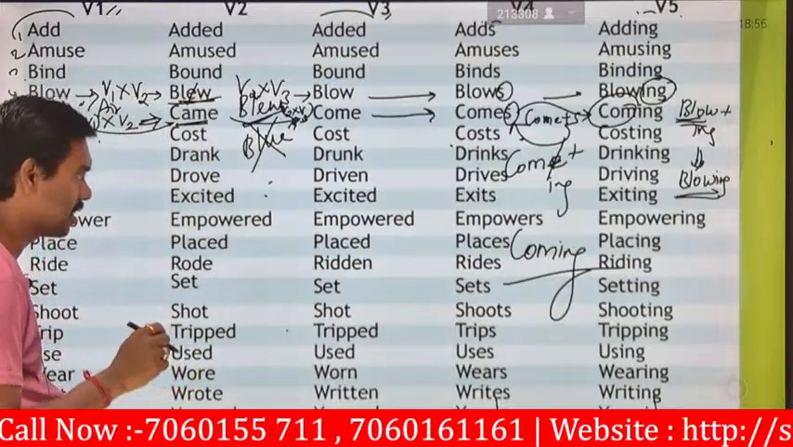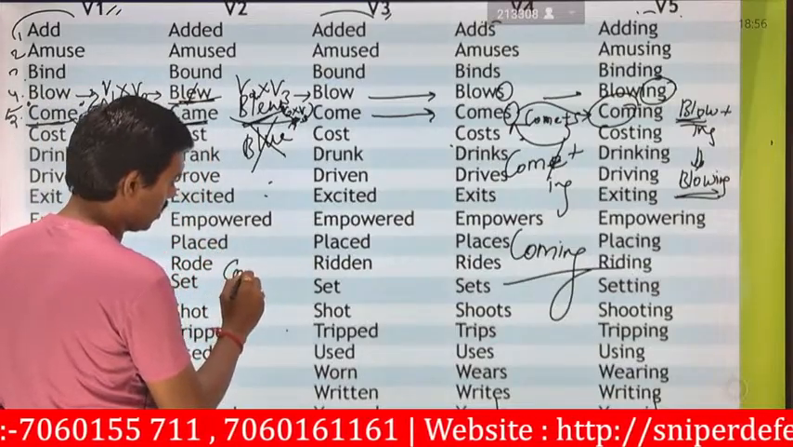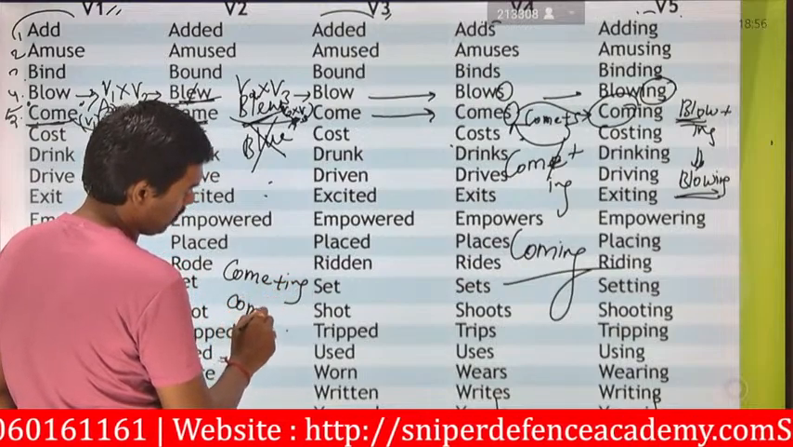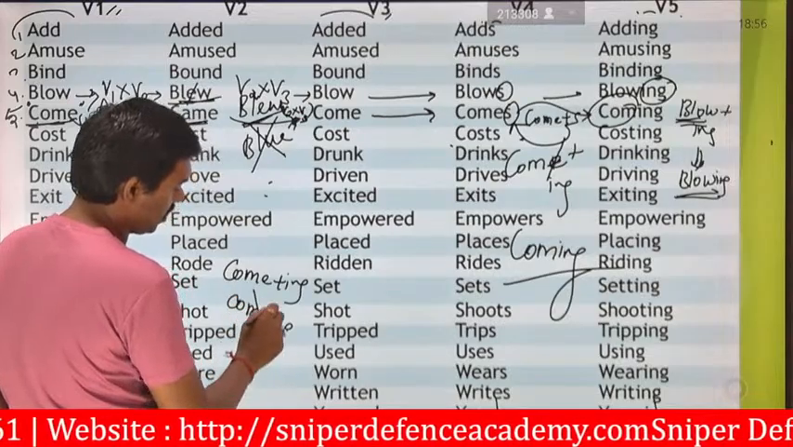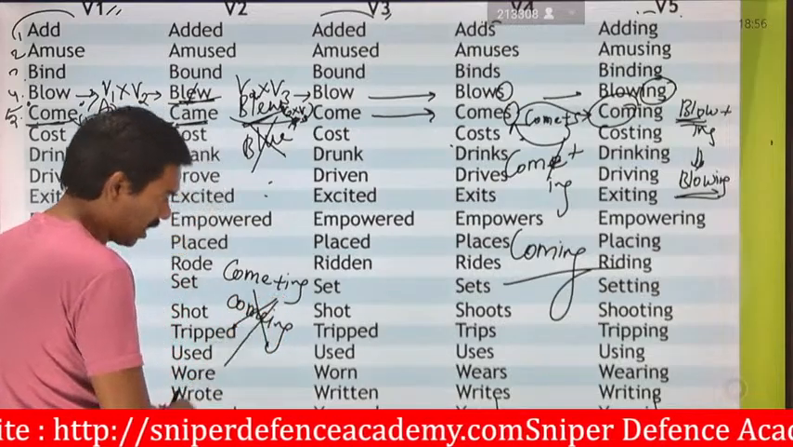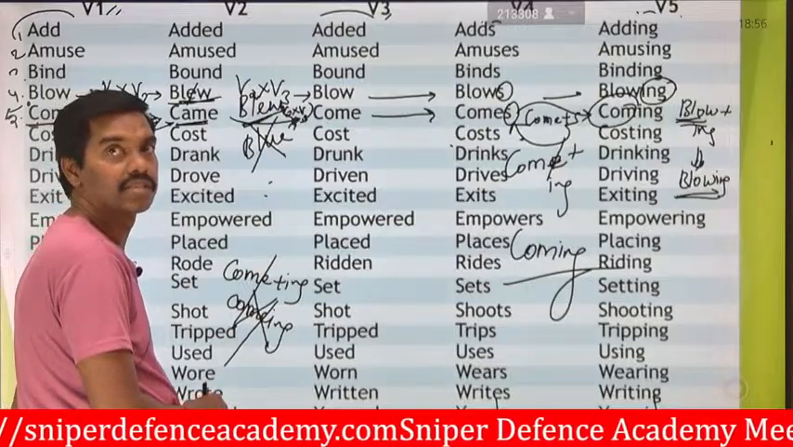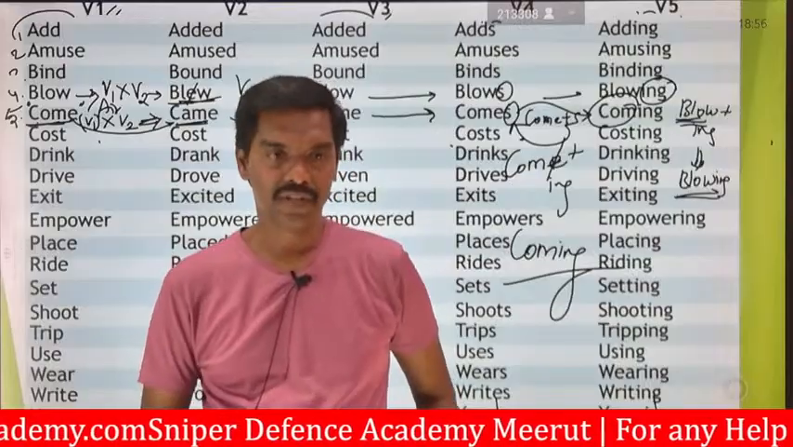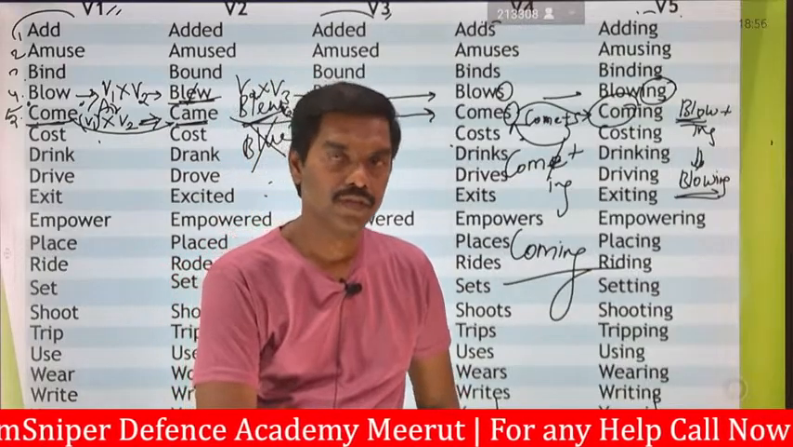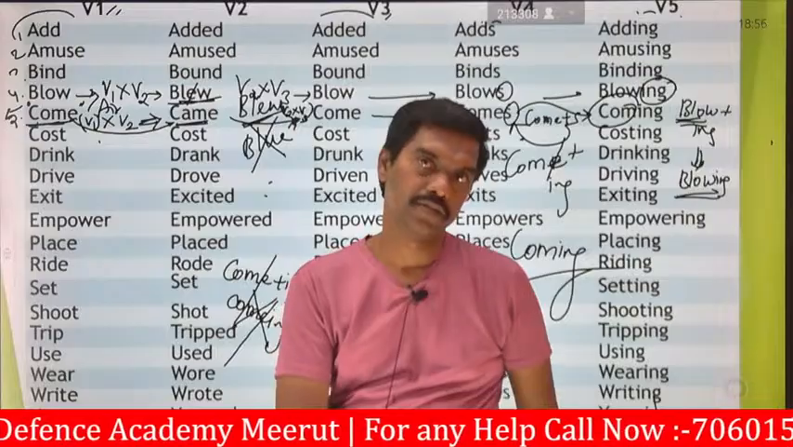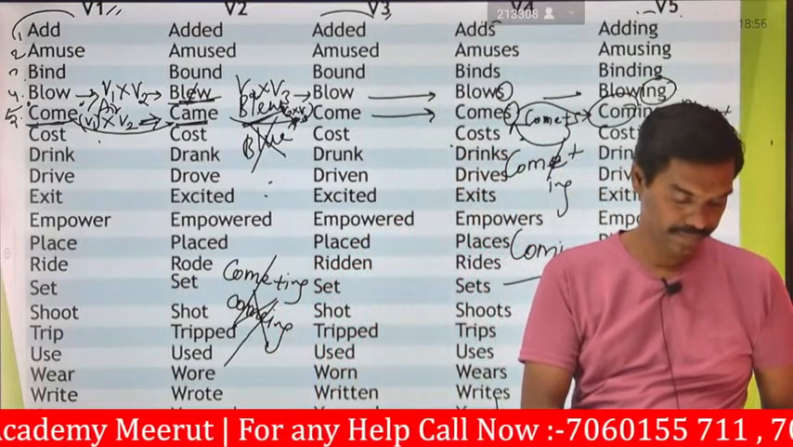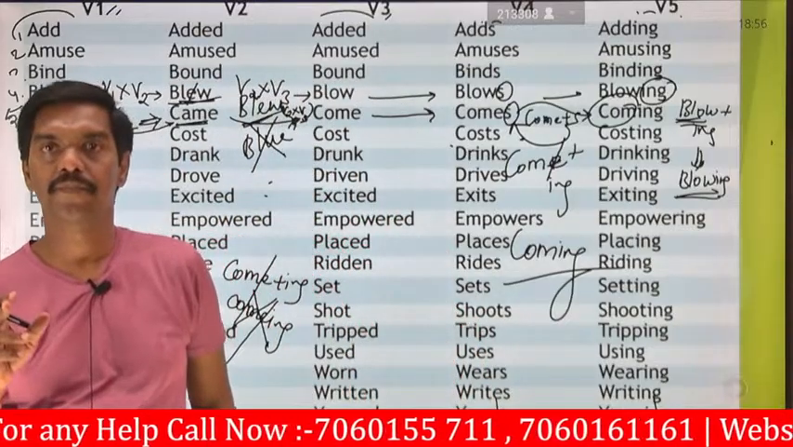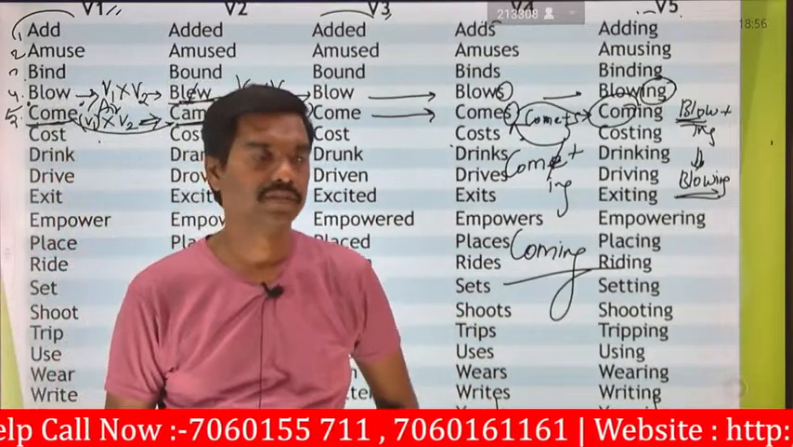If you are writing, for example, come plus ing, you would get C-O-M-E-I-N-G. That is meaningless. Here the E remains silent. So this word will be written as C-O-M plus I-N-G, coming.